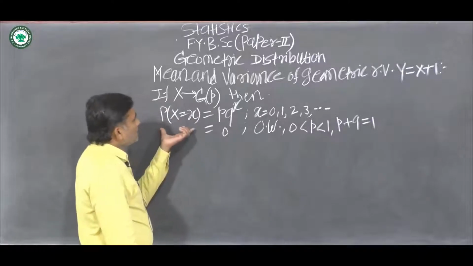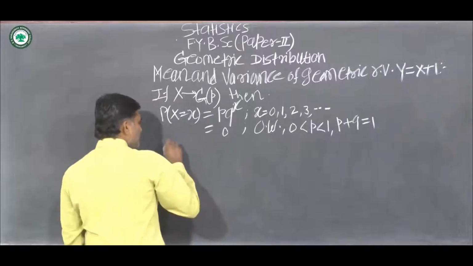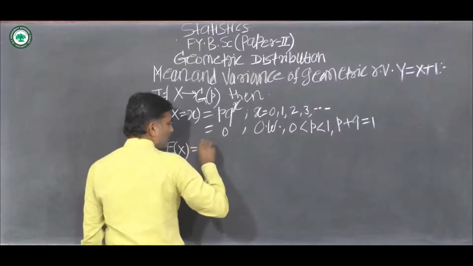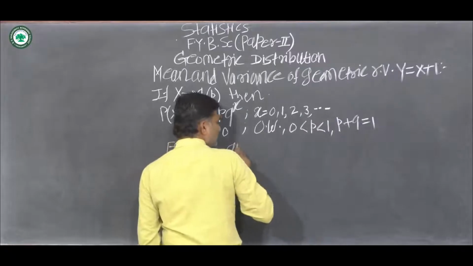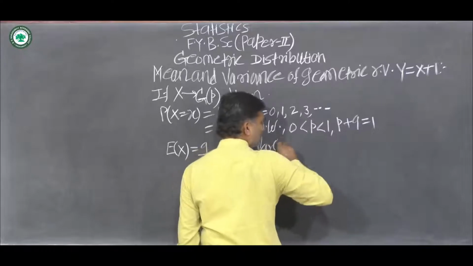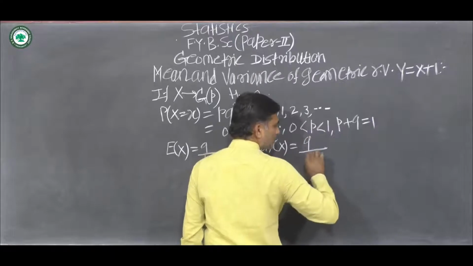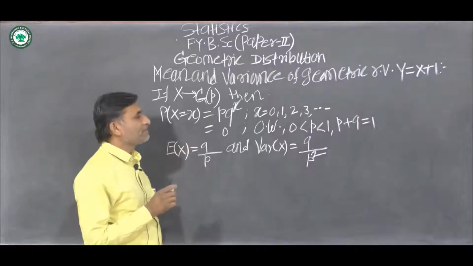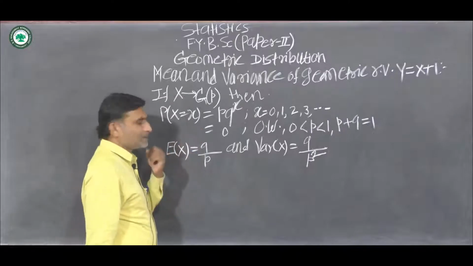Then the expected value of this random variable X, that is the mean of the geometric distribution, is equal to q upon p, and the variance of random variable X is equal to q upon p square. This is the mean and variance of the random variable X that follows geometric distribution with parameter p.